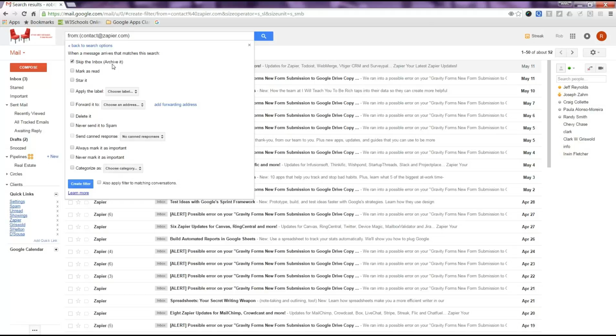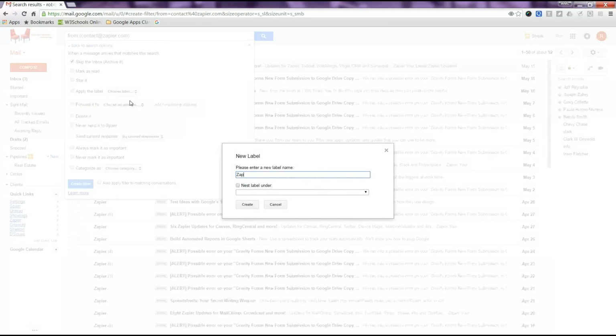Skip your inbox. Apply this label. So then we can come over here and say choose label, and then I can say choose new. I can just say Zapier, right? Because Zapier is what I want the label to be. Nested under something, not for now. Or I could say maybe technology. I can create a technology label and then nest Zapier underneath it if I want it. So then I hit create,